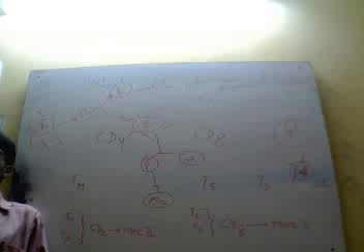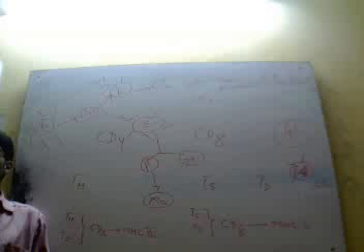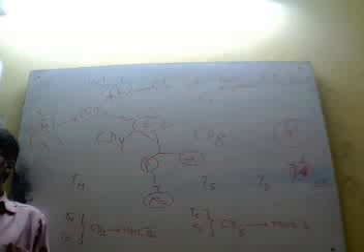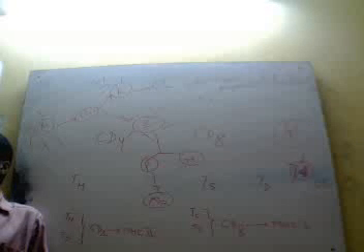This is for their proper recognition, because MHC molecule is associated with a particular type of CD molecule. Always, MHC class 2 molecules are associated with CD4, and class 1 with CD8. That's why specific recognition is there.